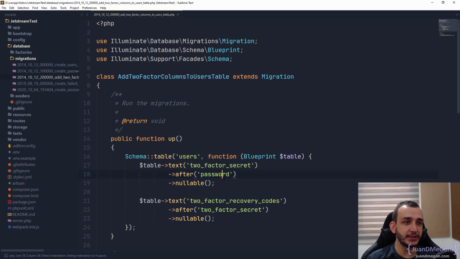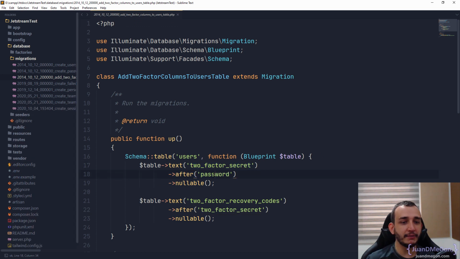We have now, for the two-factor authentication, as you can see here, the two-factor secret. We are going to put that after the password field. You can see this is modifying the users table, so it is adding the two-factor secret. It is adding it after the password, just to keep an order between the fields we have in the migration. And then we have the two-factor recovery code, which is going to be after this first one, and both of them could be nullable. Great.